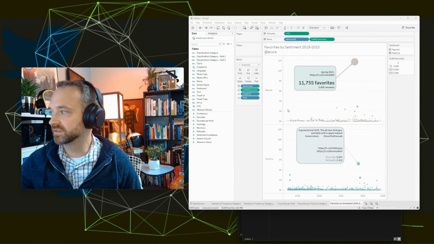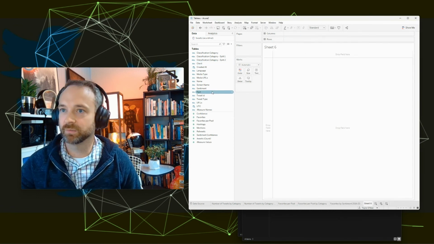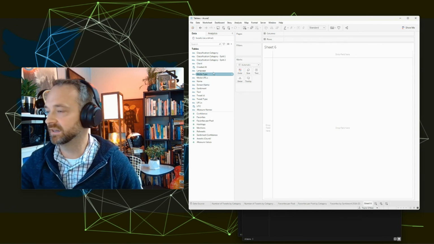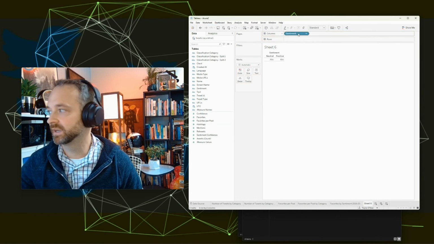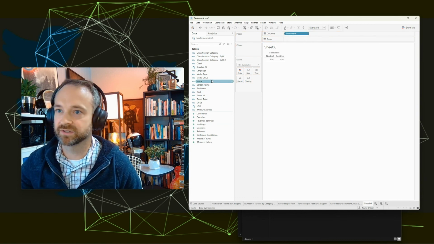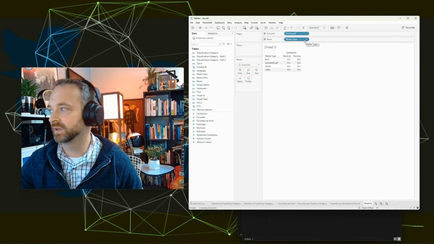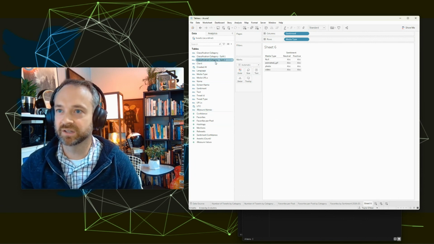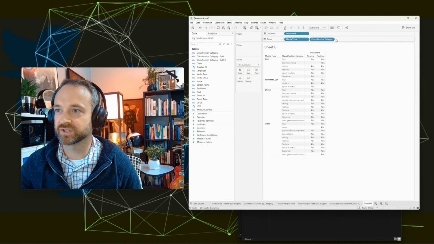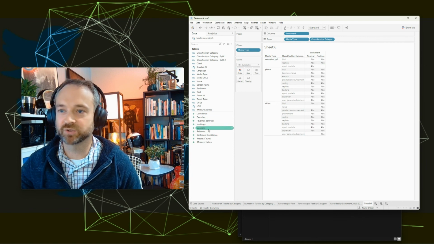Let's see if we can do one more. Let's bring in our sentiment at the top, and let's do media type and classification. So let's get all of our new data and see what we can do. And that's our classification that we broke off just the first one, and exclude null. And now we can choose whatever metric we want.